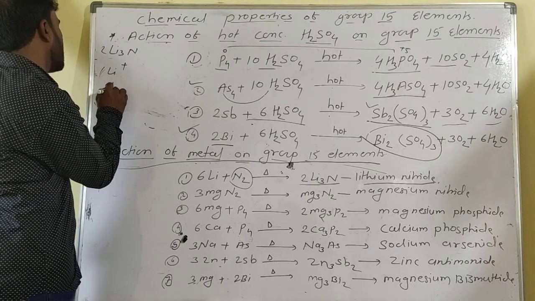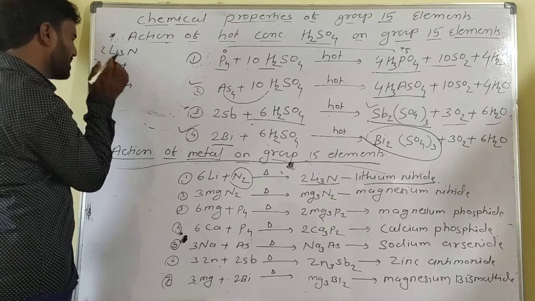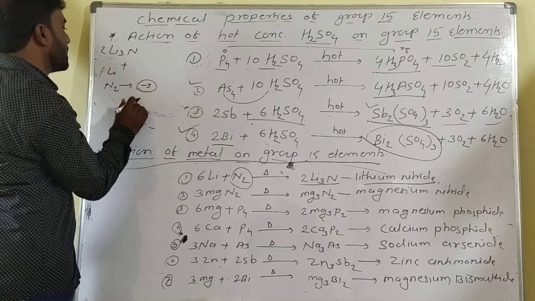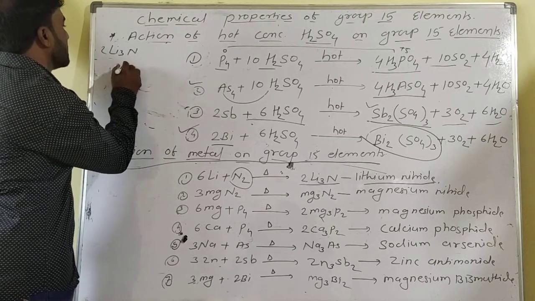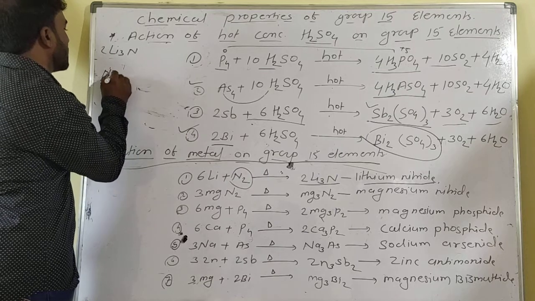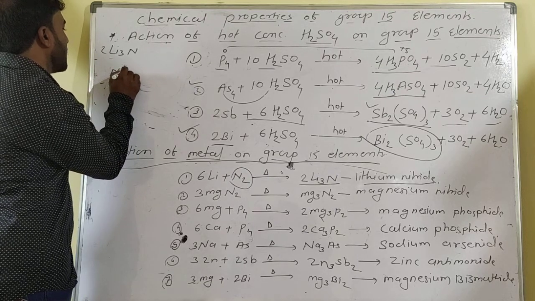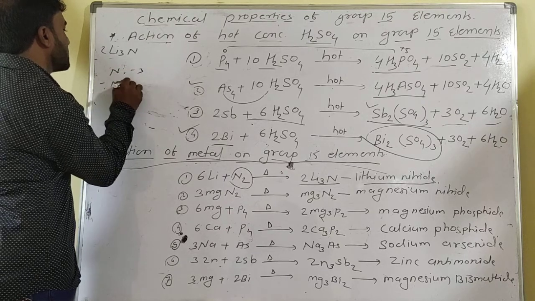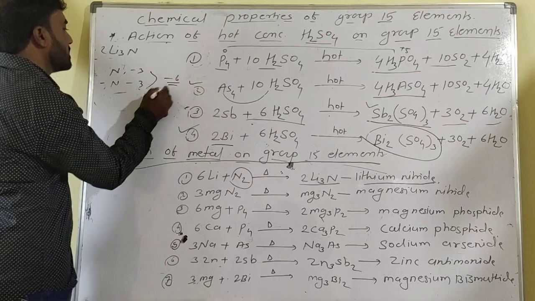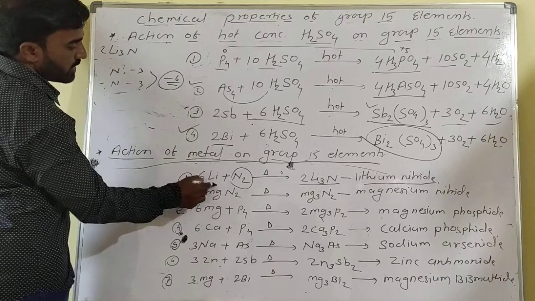Nitrogen exists as N2, and nitrogen forms bonds with an oxidation state generally of -3. So in Li3N, for N2, each nitrogen is in the -3 oxidation state, so 2 nitrogens give a -6 oxidation state. So the requirement is 6 plus, that is, 6 lithiums are required.